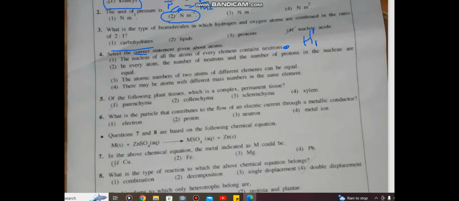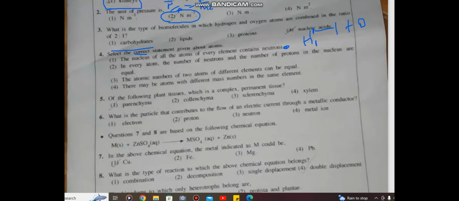So if the mass number is 1, mass number is equal to proton and neutron addition. So that is 1 plus 0. So it has 0 neutrons. So we can't say that all atoms will contain neutrons, due to the hydrogen. In every atom, the number of neutrons and number of protons in the nucleus are equal. No, it is not. So we can't say that protons and neutrons are equal. Protons and electrons are equal, but not with the neutrons.